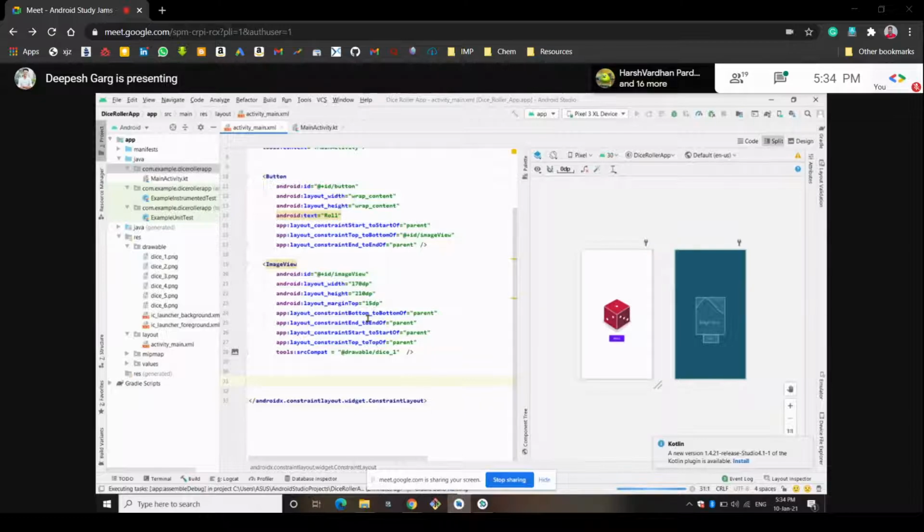If we add only start to start, then it would start here and end anywhere after this. If we add both parameters to parent, it will be fixed in between these two.